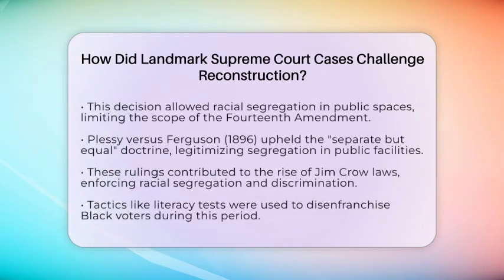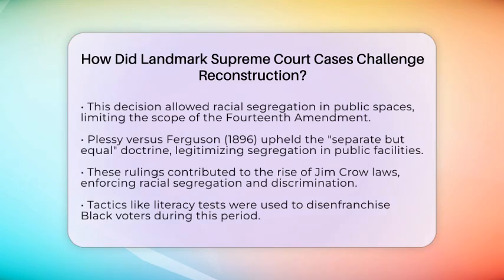Then, there was the infamous case of Plessy v. Ferguson in 1896. This case upheld the separate but equal doctrine, which legitimized segregation in public facilities. The ruling was a major setback for civil rights, as it effectively endorsed racial segregation across the nation.